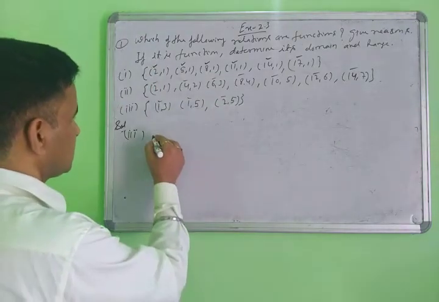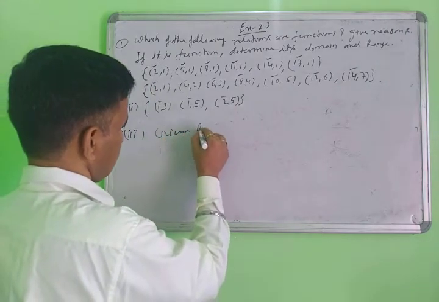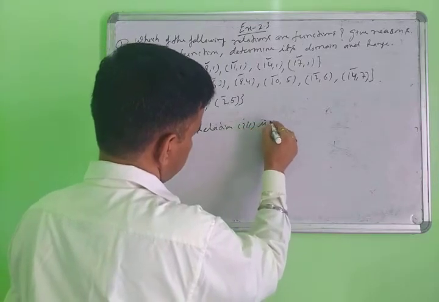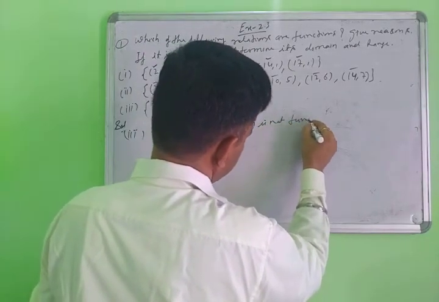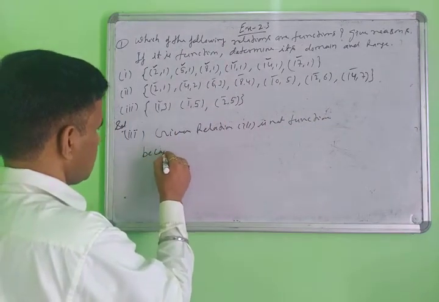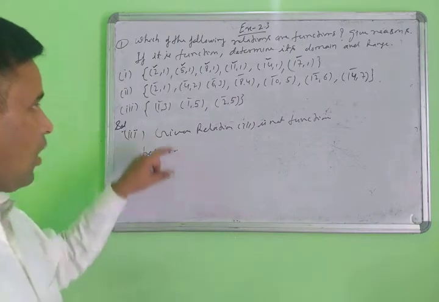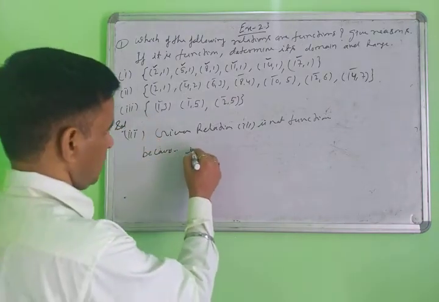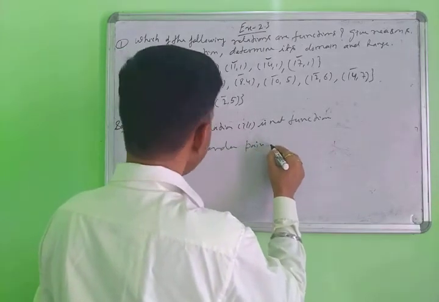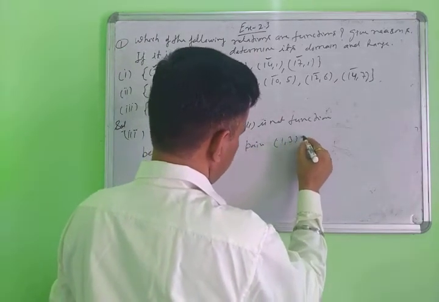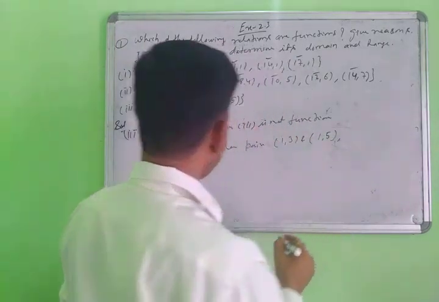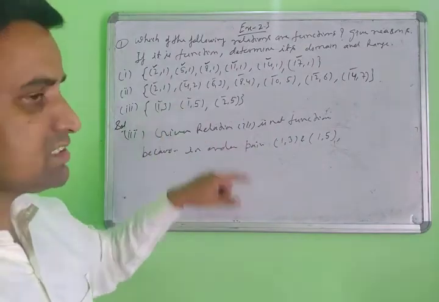So the given third relation is not a function, because in the first and second ordered pairs, 1 is repeating.